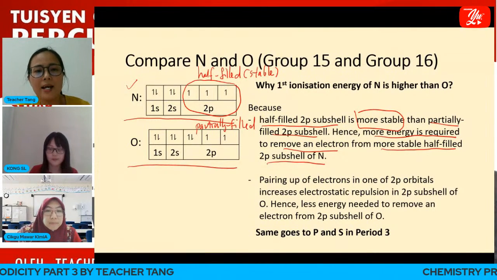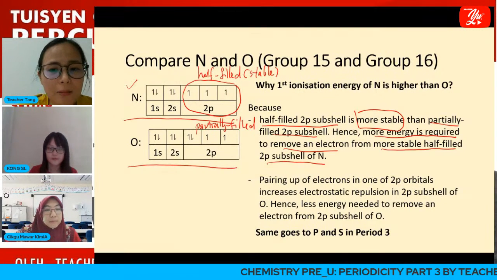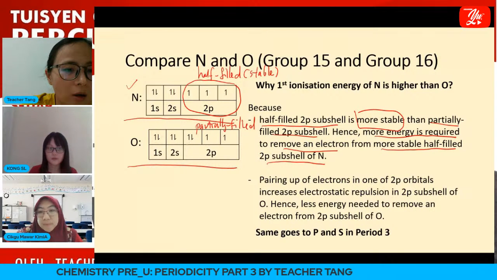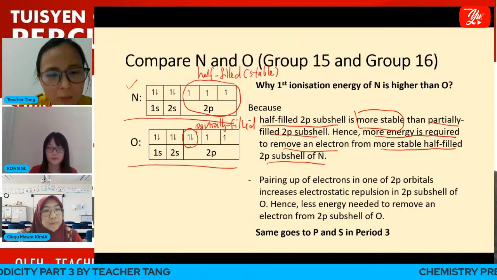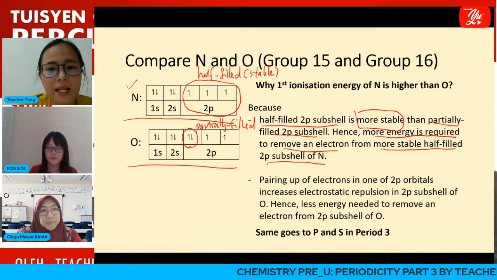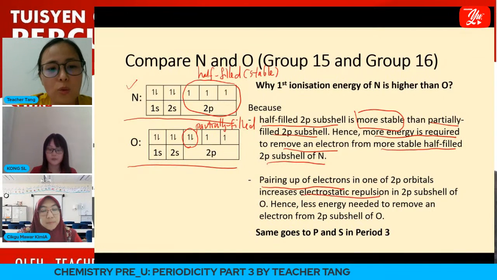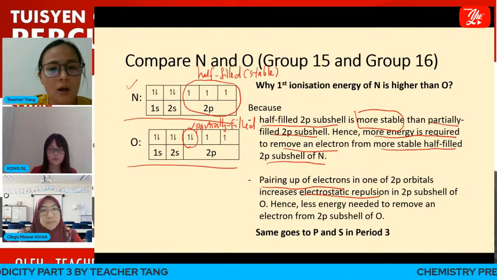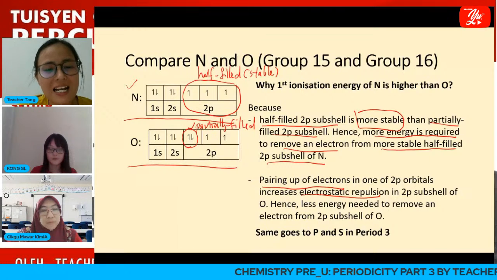Besides that, we can also see that for the 2p subshell of oxygen, in one of the orbitals, the electrons are paired up in one of the 2p orbitals. And this electron pairing basically increases the electrostatic repulsion, referring to the electron-electron repulsion between these 2 electrons. This electron repulsion makes it less stable.